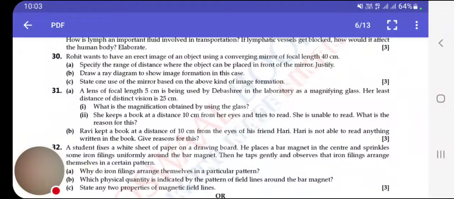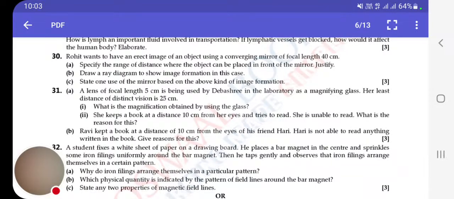The lens formula, as you know, that 1 by f equal to 1 by image distance minus 1 by object distance. Okay, 1 by object distance equal to 1 by image distance minus 1 by focal length. You can easily implement on this formula. You will get the object distance will be u equal to minus 25 by 6. For magnification, it will be image distance by object distance, it will be 25 multiplied by 6 divided by minus 25 equal to 6. The answer will be 6.